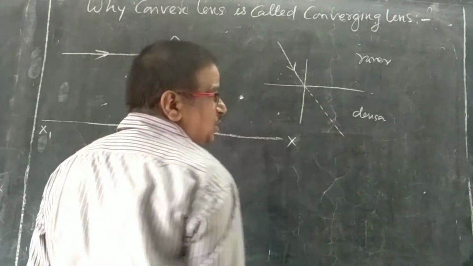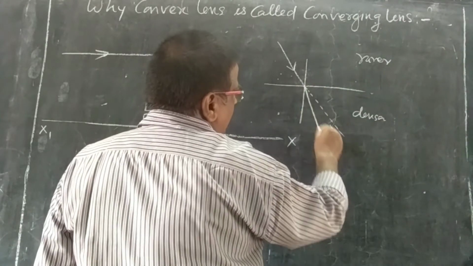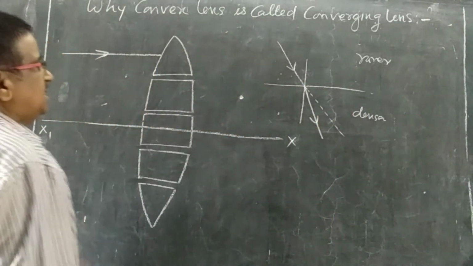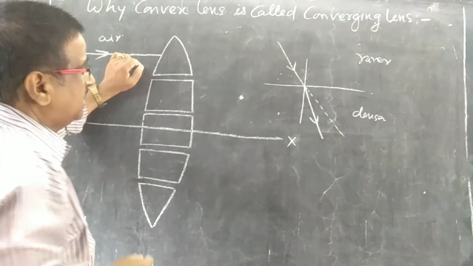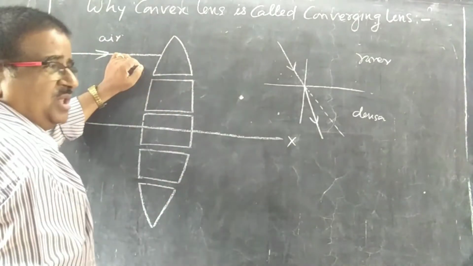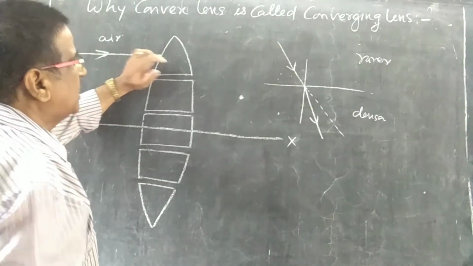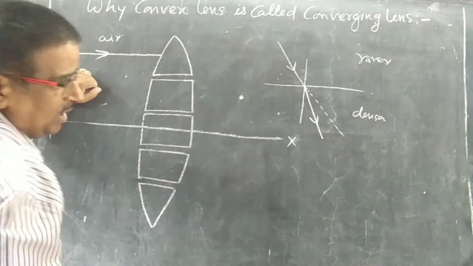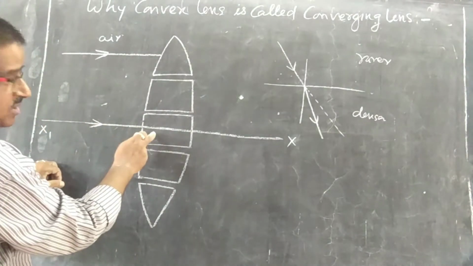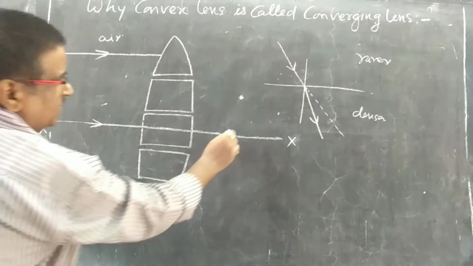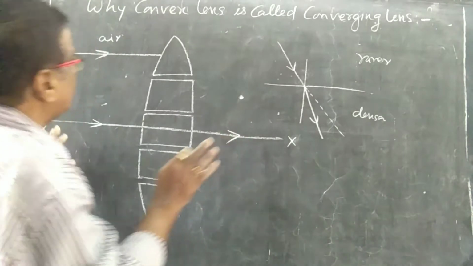It should pass straight through, but due to the change in medium, it bends towards the normal as the medium is denser. Now here it is air, in air the light ray is coming. This is glass. So the medium changes here and the speed of the light will change. What will happen? It is not normal, not perpendicular. We know that if a light ray falls perpendicular on a glass slab, it will pass straight through. Okay, we have knowledge about it.